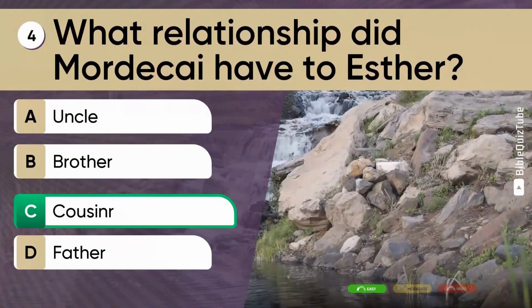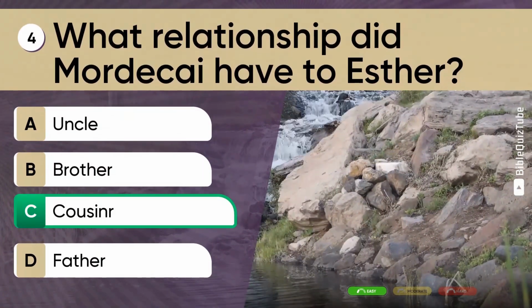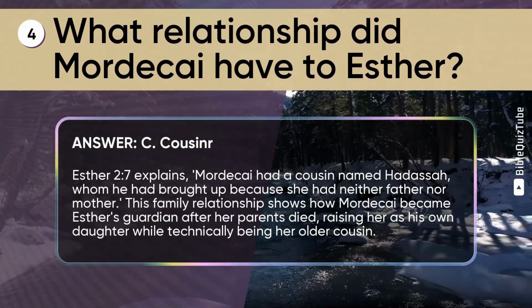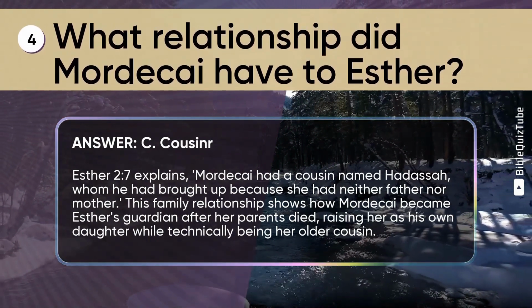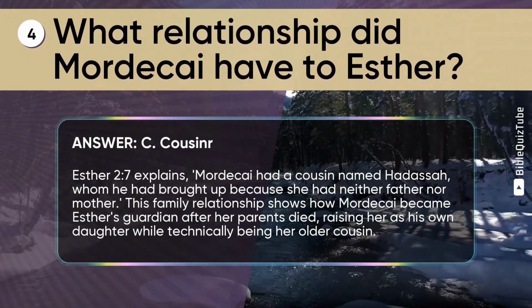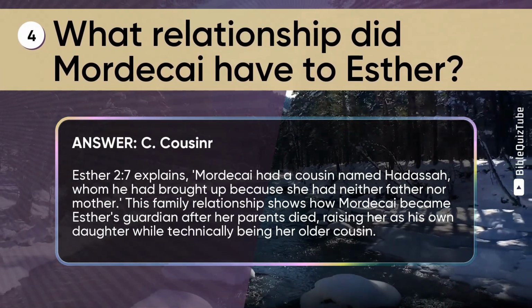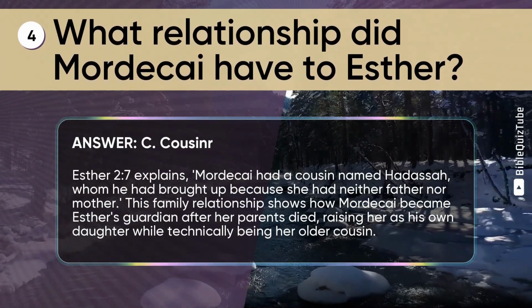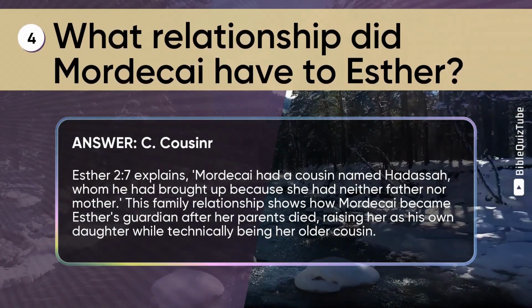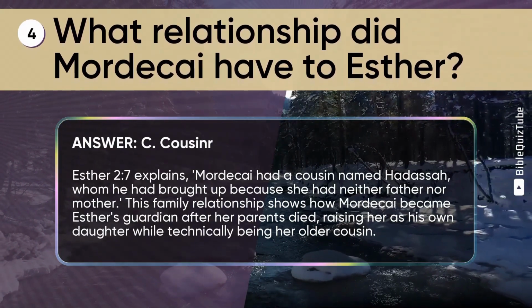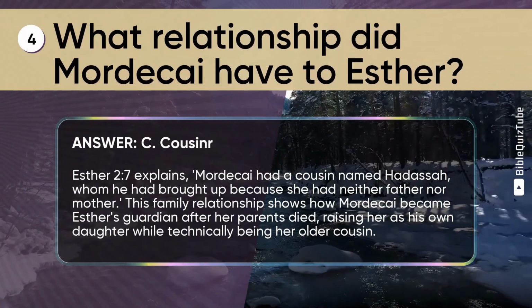The correct answer is C. Cousin. The explanation. Esther chapter 2 verse 7 explains, Mordecai had a cousin named Hadassah, whom he had brought up because she had neither father nor mother. This family relationship shows how Mordecai became Esther's guardian after her parents died, raising her as his own daughter while technically being her older cousin.